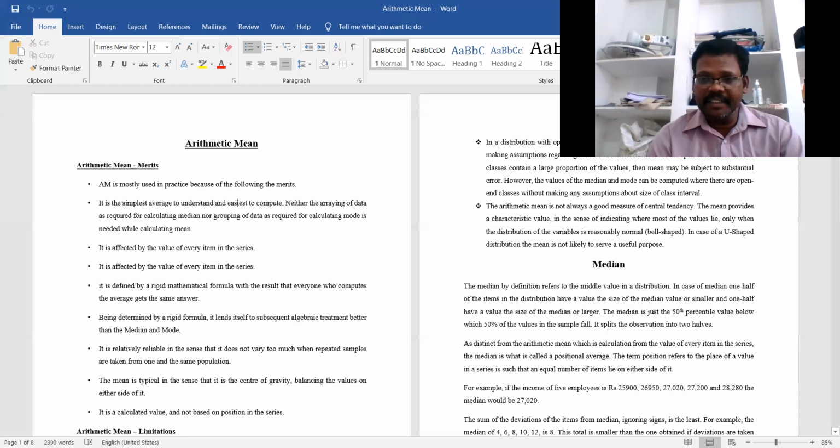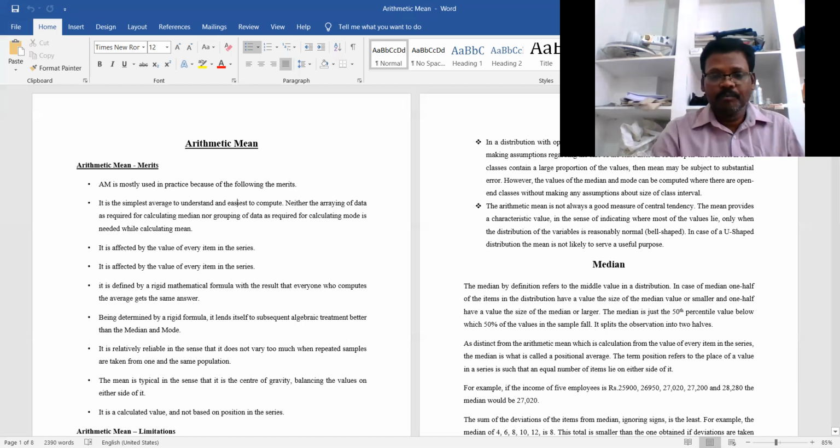The median is a positional average. The term position refers to the place of a value in a series such that an equal number of items lie on either side of it.